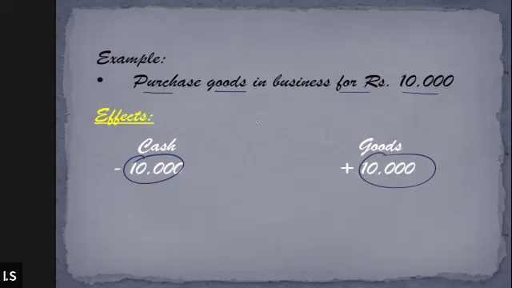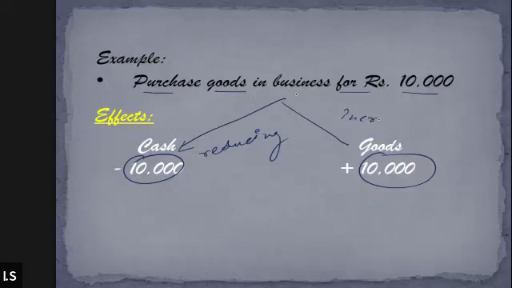So this is what I'm calling double aspect. This one single transaction is affecting two areas, cash as well as goods for the business. Cash is reducing, and goods are increasing. This is what we call every transaction has dual aspect. One is increasing, one is decreasing. Got it? I hope this point is clear.